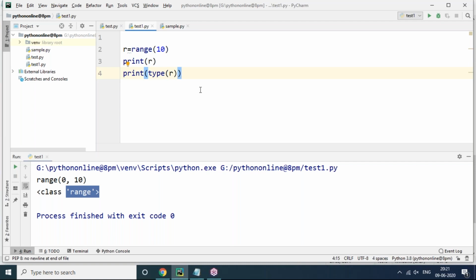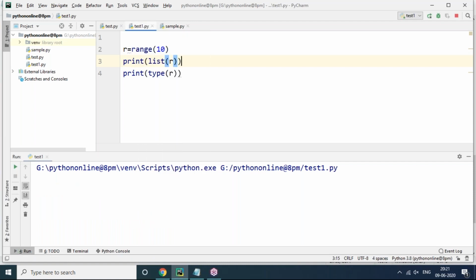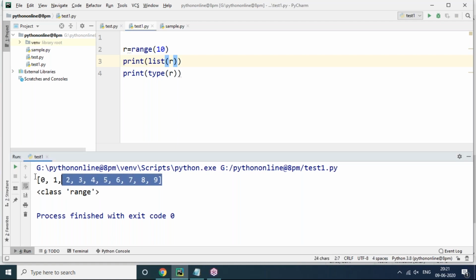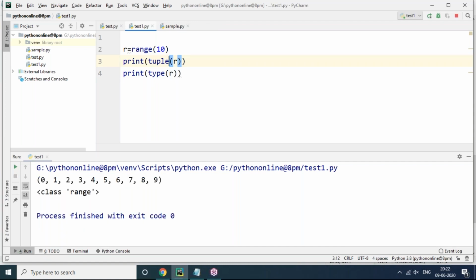If you want to display the range values, you have to convert this r into any other sequence data type like list or set or tuple, no problem at all. list(r) means now we are getting the range values here. It's coming in list format, so 0 to 9 values. So 10 means it is up to 10, not including 10, excluding 10. But make sure that it starts from 0 only. Sir, is it required to convert only to list? No, you can also convert that into tuple format, any collection, tuple or set or list. Now you can see tuple format is coming.